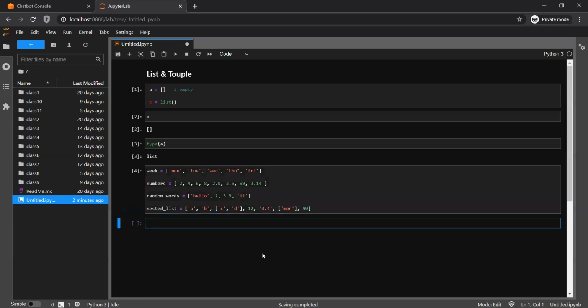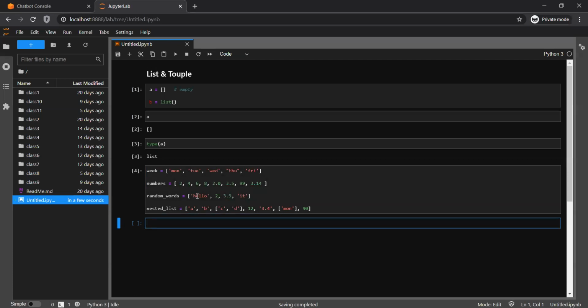So all these lists: if you see the very first list, we simply call it a list of strings, because all the elements are strings. The second list, if you see, is a list of numbers. It has integer numbers as well as floating numbers. Floating numbers means numbers which have decimals.